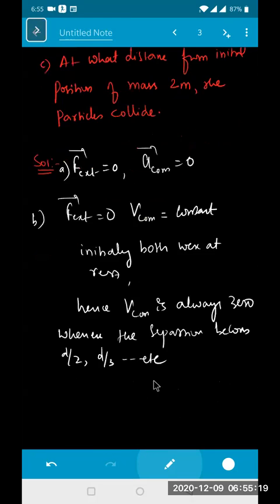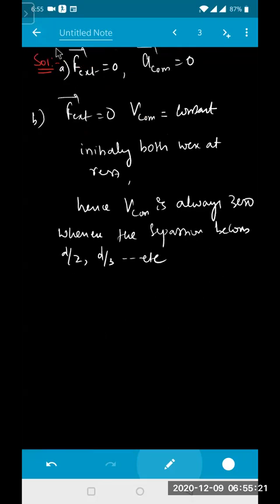Clear? Yes, sir. Since the external force is 0, the velocity of the center of mass is also constant. Initially, what is the velocity of the center of mass? Both of them are at rest, so the velocity of the center of mass is 0. If v1 is equal to v2 is equal to 0, then the velocity of the center of mass would also be equal to 0, but it is not 0, depending upon the separation between them. Okay?